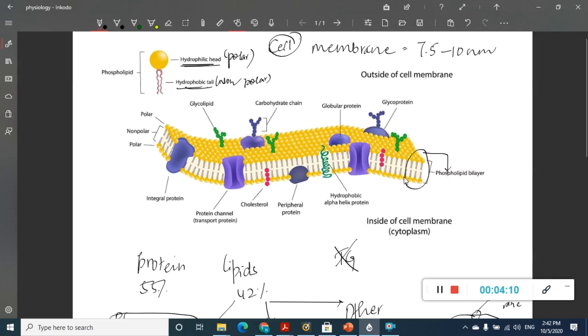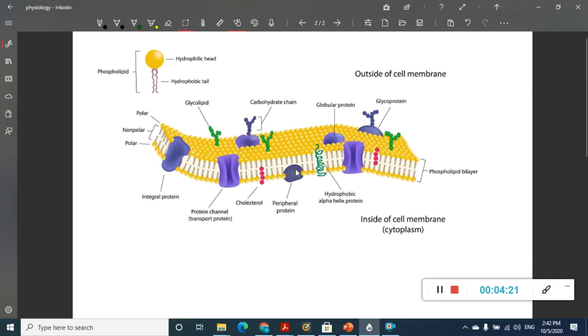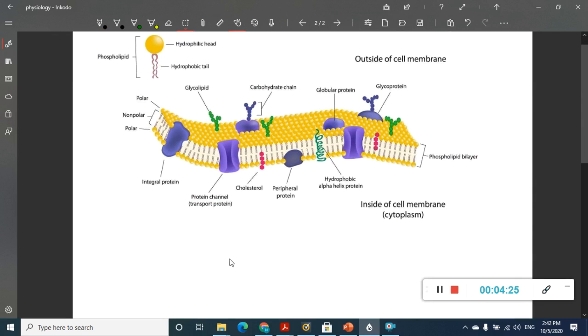So we have learned about the lipids. Now let us see the proteins in the plasma membrane. This is the same picture again. In this picture we have different types of proteins. All the proteins in the plasma membrane can be divided into two major types.